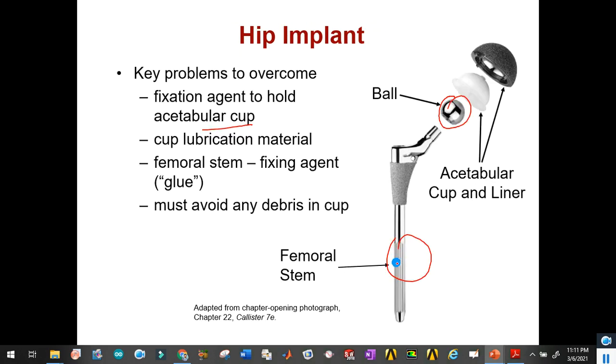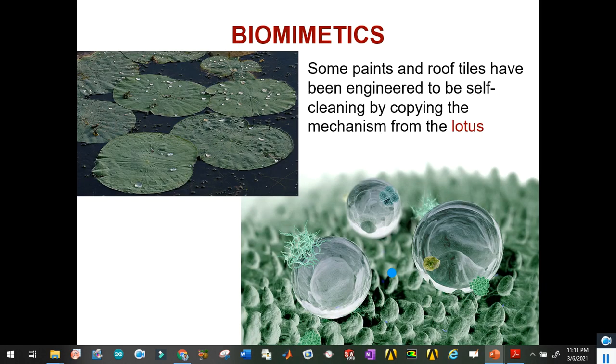With respect to this, we will be using different composite materials and alloys in order to get the desired biomedical properties, mechanical properties, and lubricant properties as well. So we can see application of materials in biomimetics as well. Biomimetics: some paints and roof tiles have been engineered to be self-cleaning by copying the mechanism from the lotus.